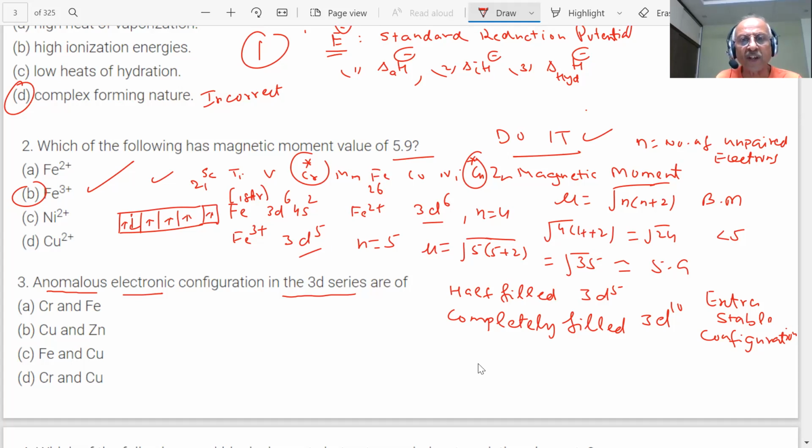Anomalous electronic configuration in the 3d series occurs in two elements. Which are those two elements? Cr and Cu. Then what is the correct answer? D part. You understood the configuration of chromium: it becomes 4s1 3d5, and in the case of copper it becomes 4s1 3d10. Got it? So D is the correct answer.